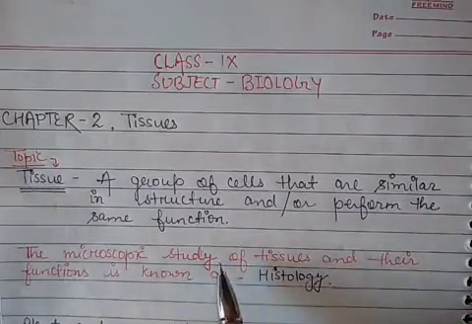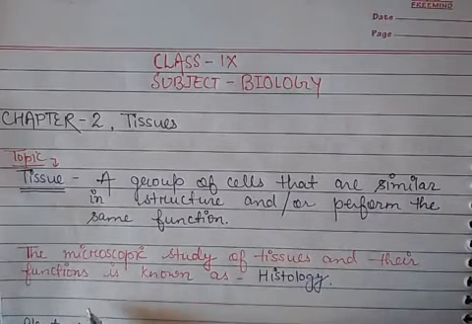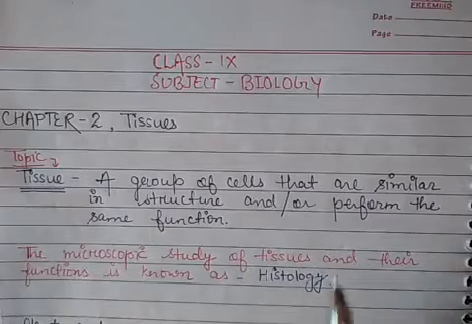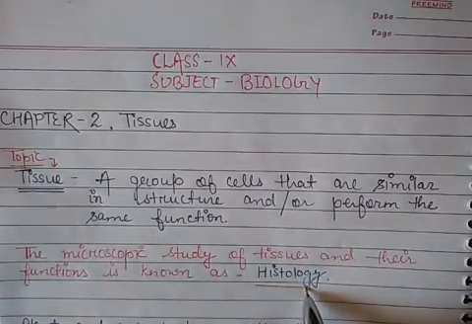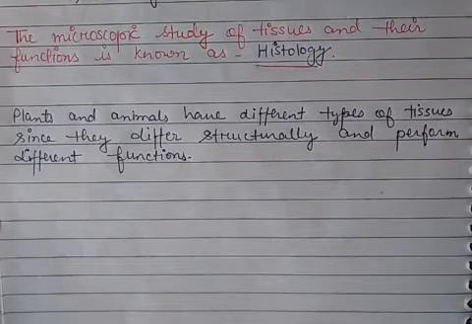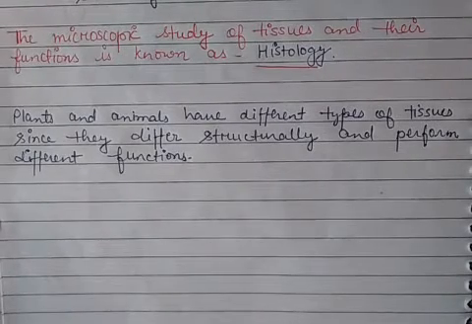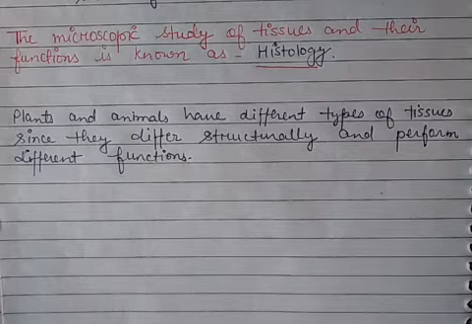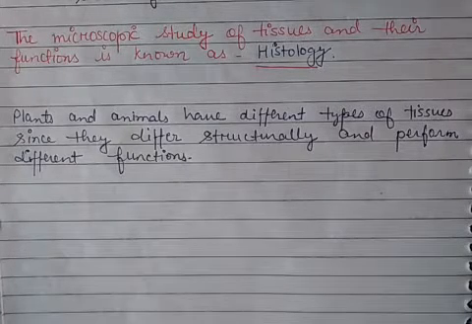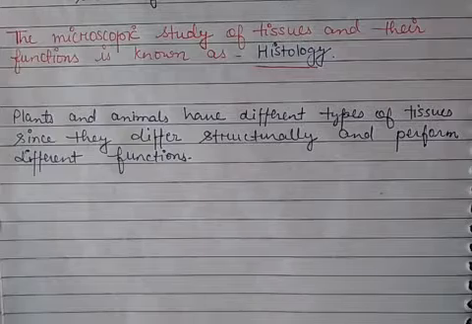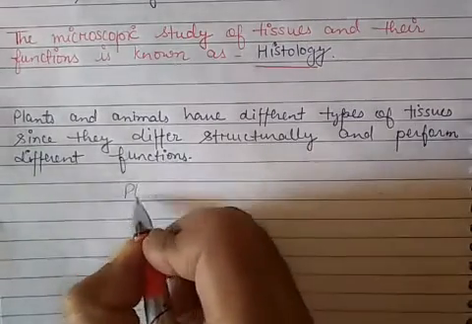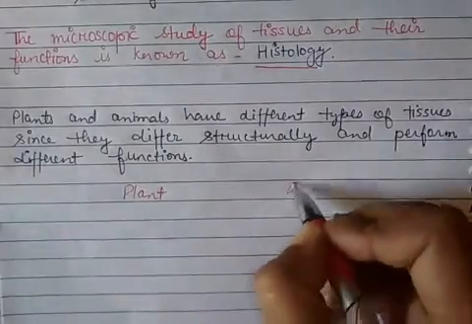The microscopic study of tissues and their function is known as histology. Now in this chapter we have to discuss plant tissue and animal tissue. Before studying plant and animal tissue, you must know the difference between plant and animal.